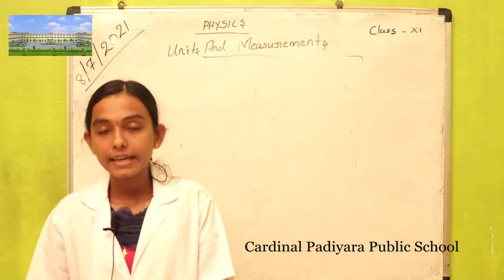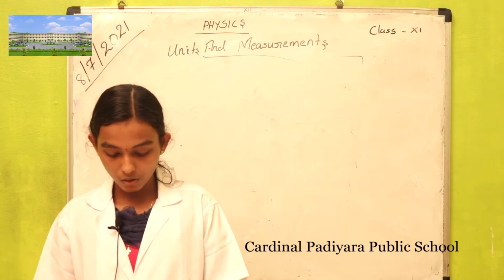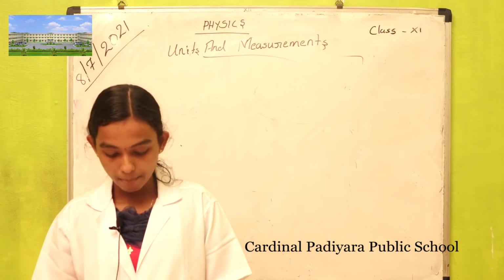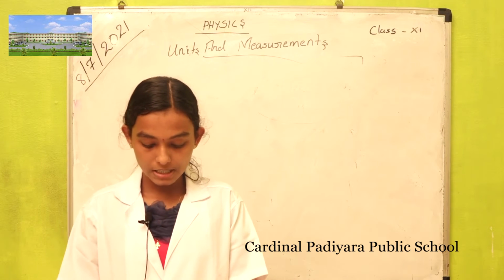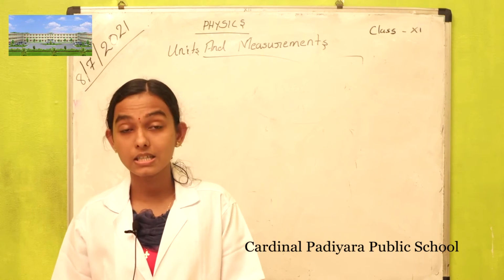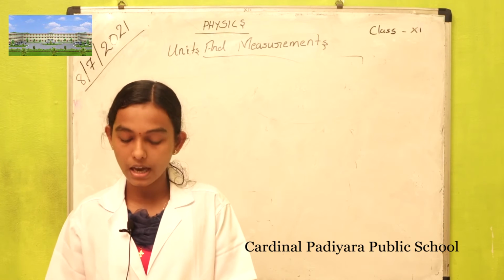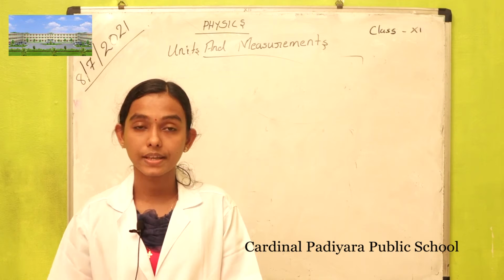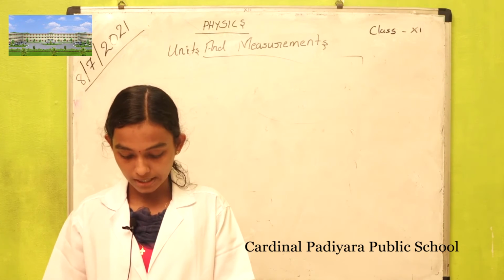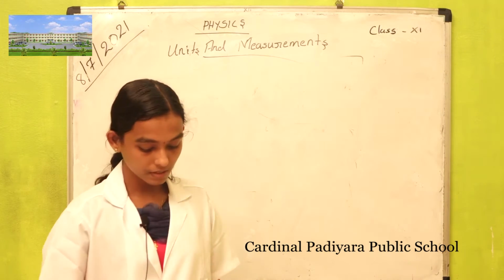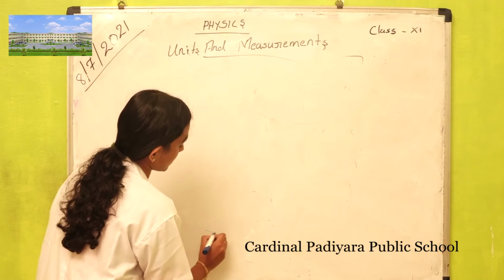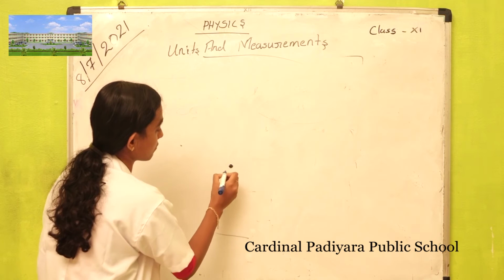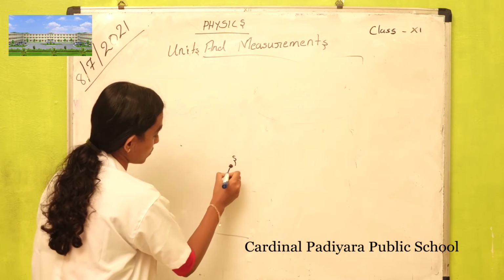Then the indirect methods are of two types. The first one is the parallax method. The parallax method is used to find out the distance of planets or stars from Earth. That is, long distances we have to find out using the parallax method. There are 2 points. We want to find out the length or distance from a star to Earth.